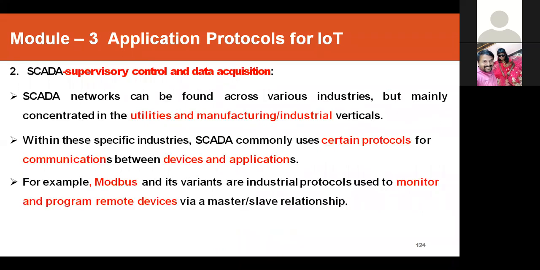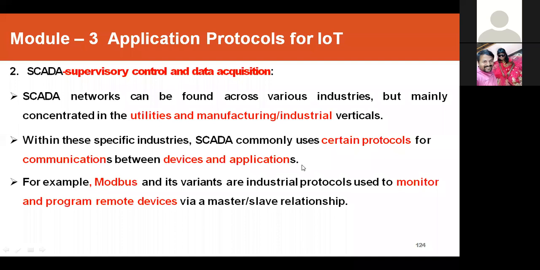This can be found in various industries, mainly in utilities and manufacturing verticals, especially common utilities used in industries and in manufacturing. For some specific industries, certain protocols can also be used for communication between devices and applications.